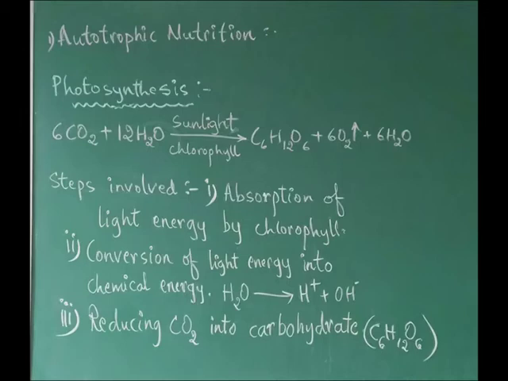H2O is splitting into H plus and OH minus, the ions. This is conversion of light energy into chemical energy, and this energy is now in the form of hydrogen and hydroxyl ions. And later carbon dioxide is reduced into a carbohydrate using these ions H plus and OH minus and other products that are available there.